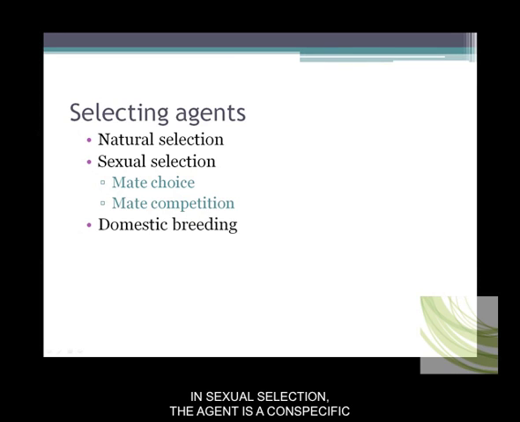In sexual selection, the agent is a conspecific, or member of the same species. Females choose mates. Males compete with each other. In order to compete for mates, we see different traits being selected for. And of course, we have domestic or artificial breeding, which results, for example, in all sorts of types of dogs, from Chihuahuas to Great Danes.